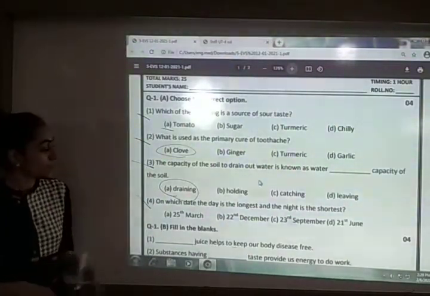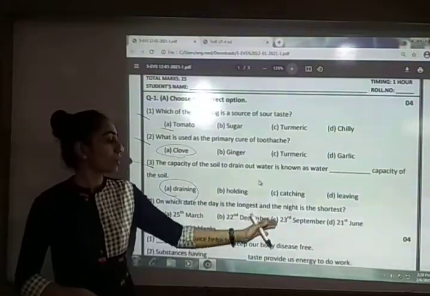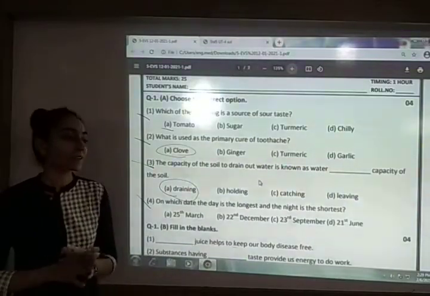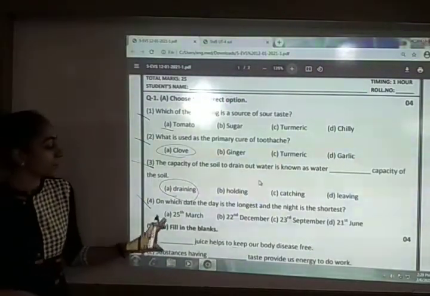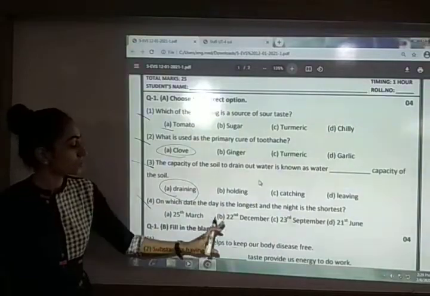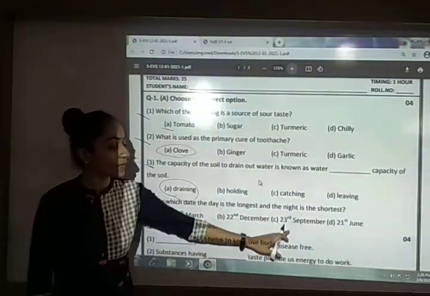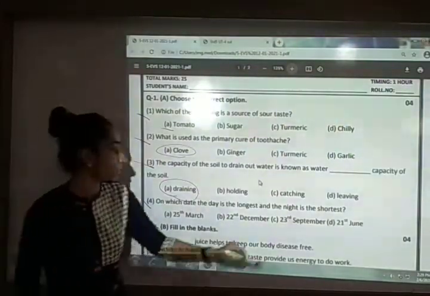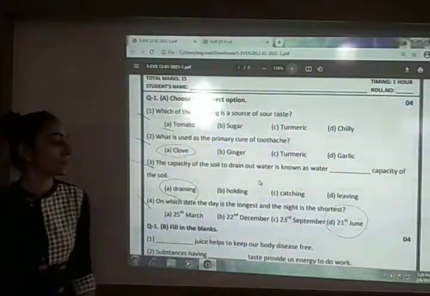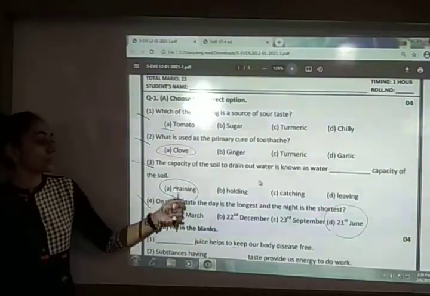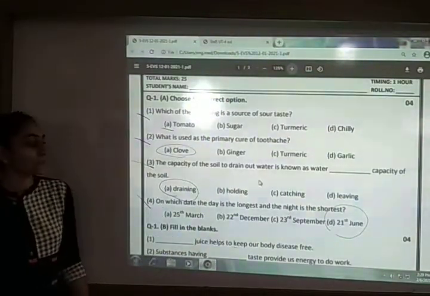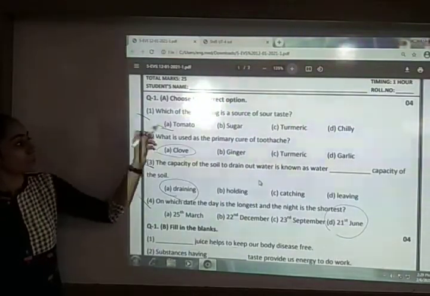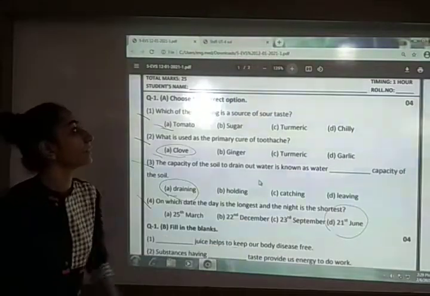Next is fourth number, on which date is the day the longest and the night the shortest? The options are 25th March, 22nd December, 23rd September and 21st of June. So here your answer is option B, that is 21st June. On 21st June, the day is the longest and the night is the shortest. So these are the answers for your choose the correct option: tomato, clove, draining and 21st June.